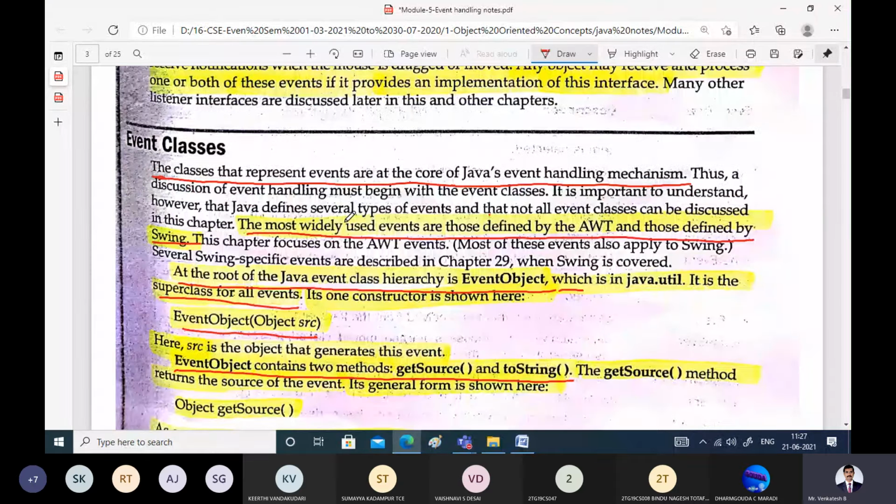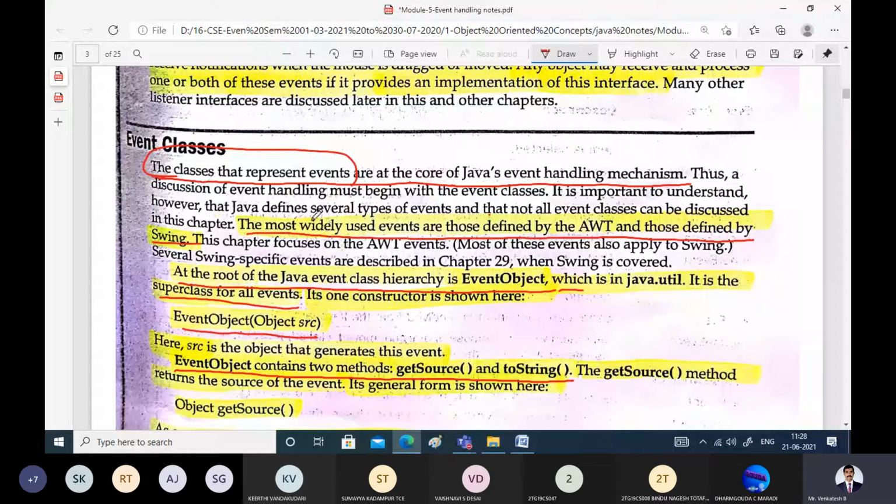Now, whatever events we talk about are all represented by classes in Java. One event is represented by one corresponding class, and a number of classes are defined for the events in the event handling mechanism. For example, for all the activities of a mouse there is one class, and for all the activities of a keyboard there is one class with a different set of methods. We will see each of these classes now.